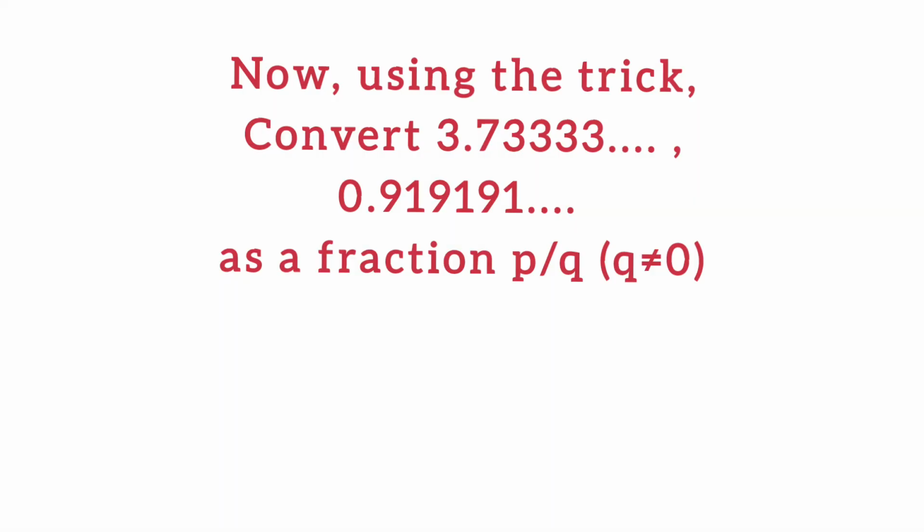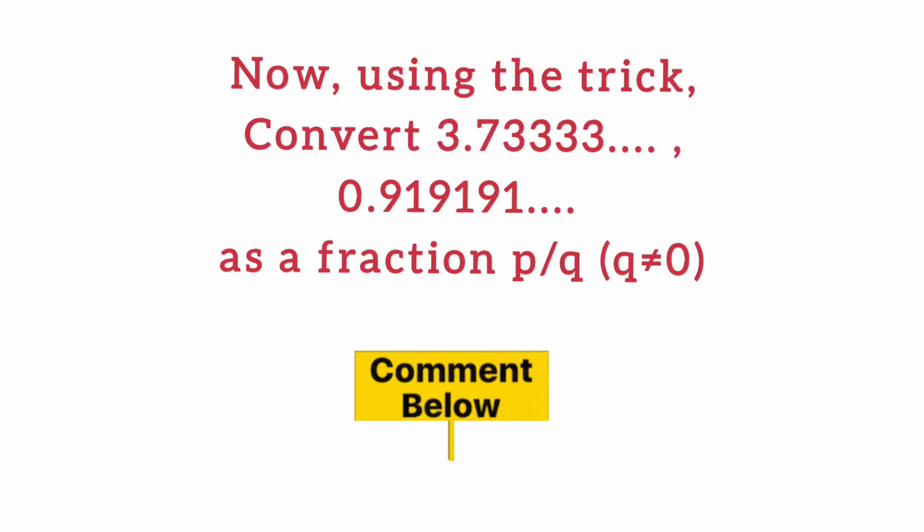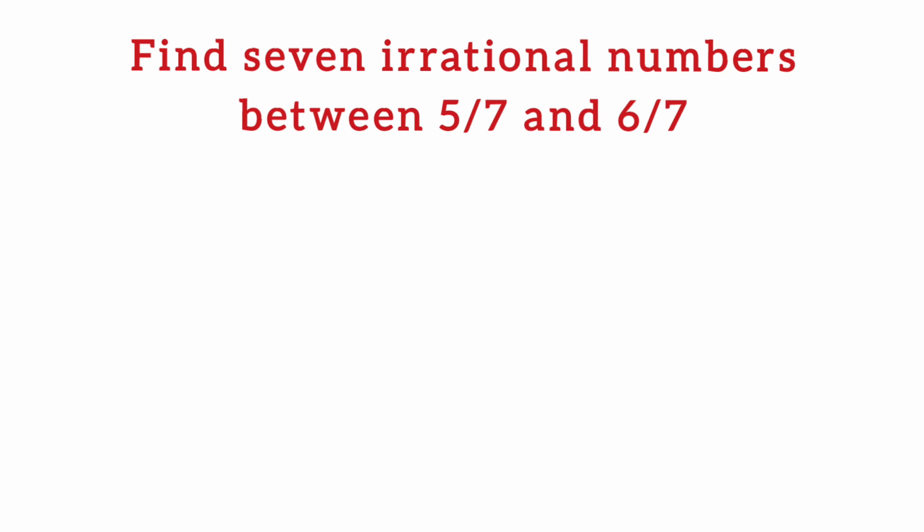Using the trick, convert 3.73 bar and 0.91 bar as a fraction p/q, where q is not equal to 0. Comment your answer below.